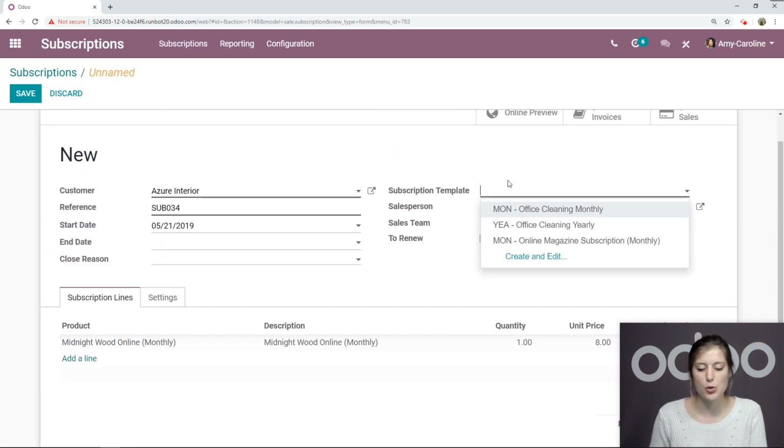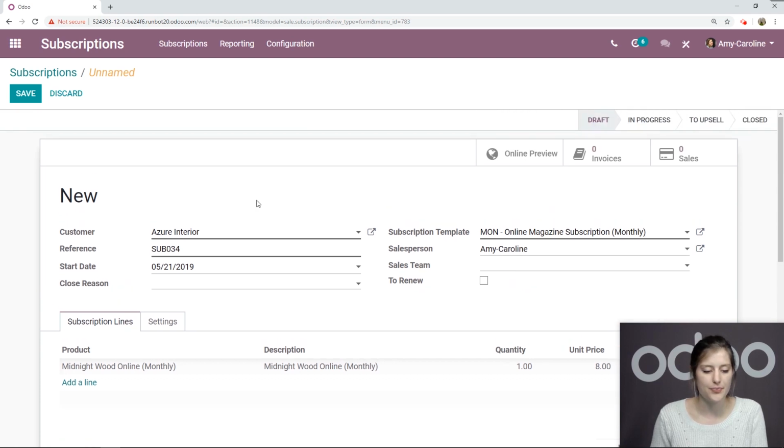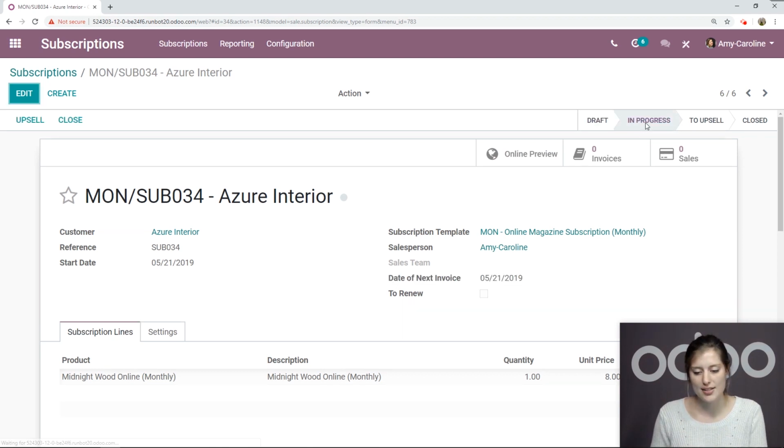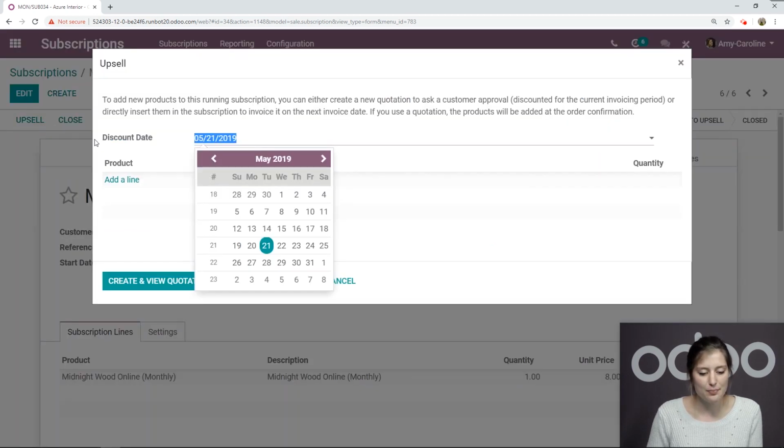I'm going to add my subscription template here as well. We're going to save, and we see that this is in the draft stage right now. We're going to go ahead and move that to in progress. Once this subscription is in progress, we will then have the possibility to add on some additional items or create an upsell. We can do that by clicking on the upsell button in the top left corner. So let's go ahead and click on this.